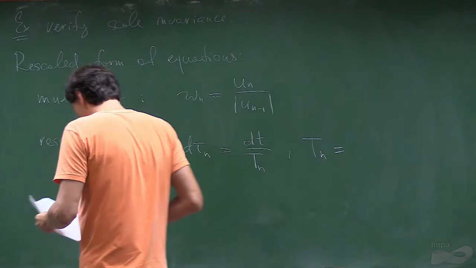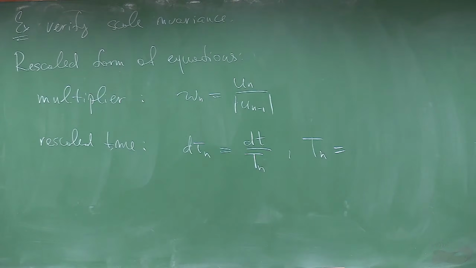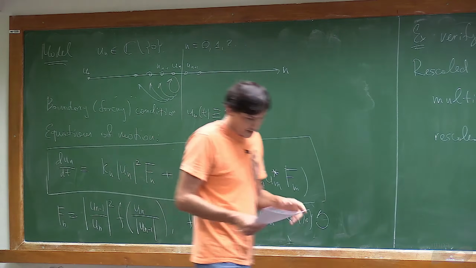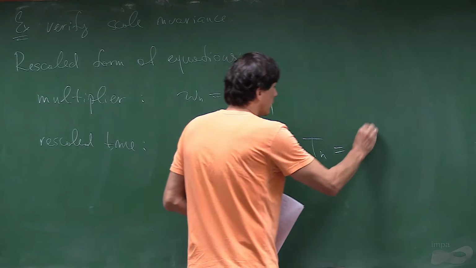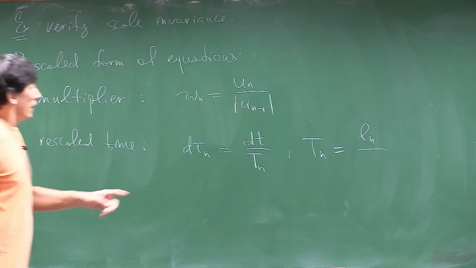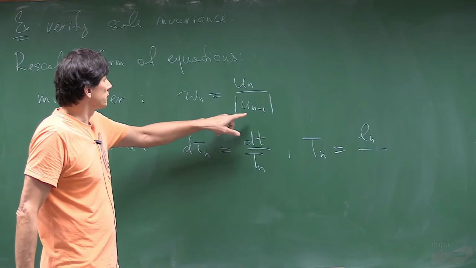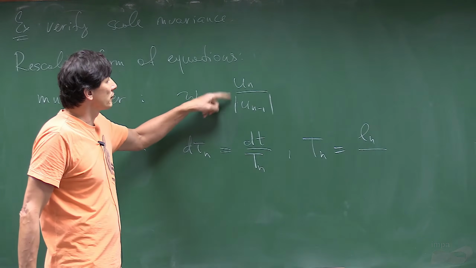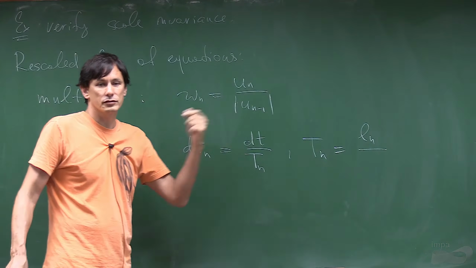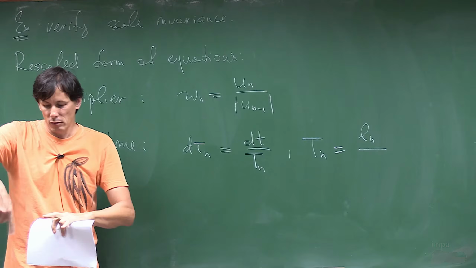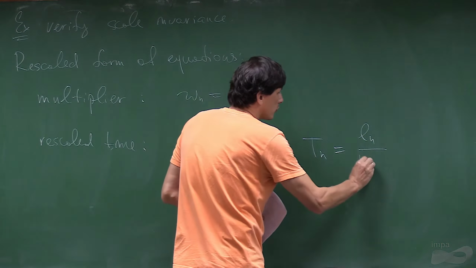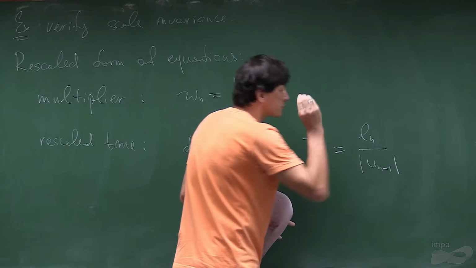How do you introduce the time scale? Remember that time is length divided by velocity. So which length do we take? We take the length of the scale where we are, and we will not use the same velocity because then it will just kill the modulus. But we will use the previous velocity. So we will consider the smaller scales driven by the larger scales. So we divide the length scale by the velocity at the previous scale.